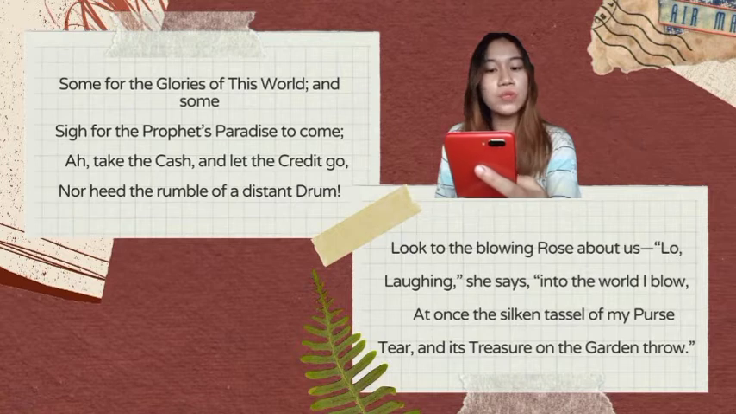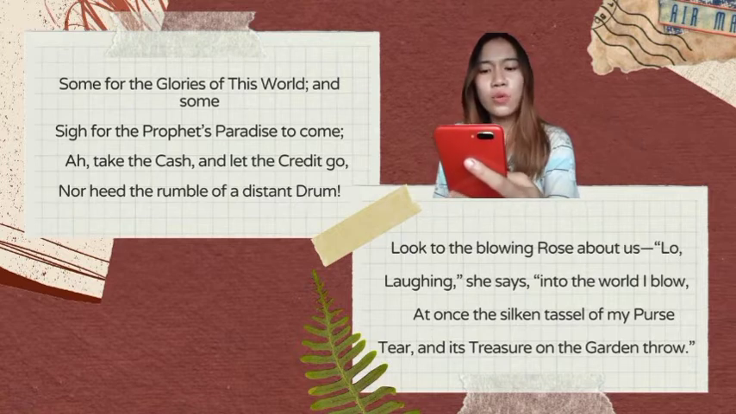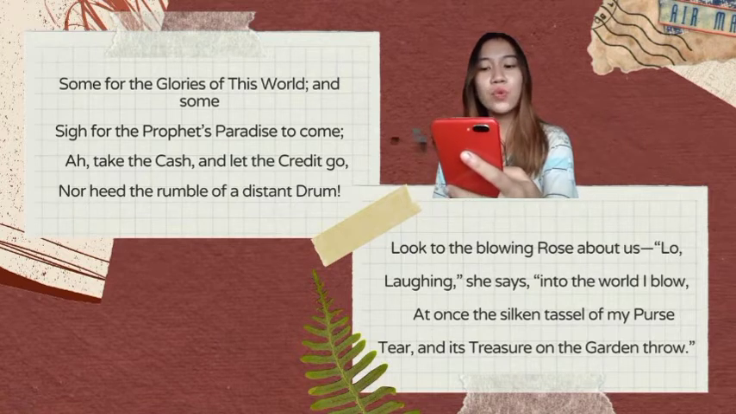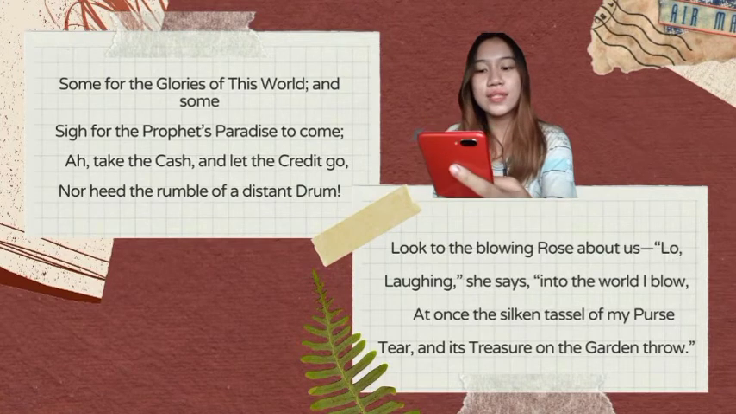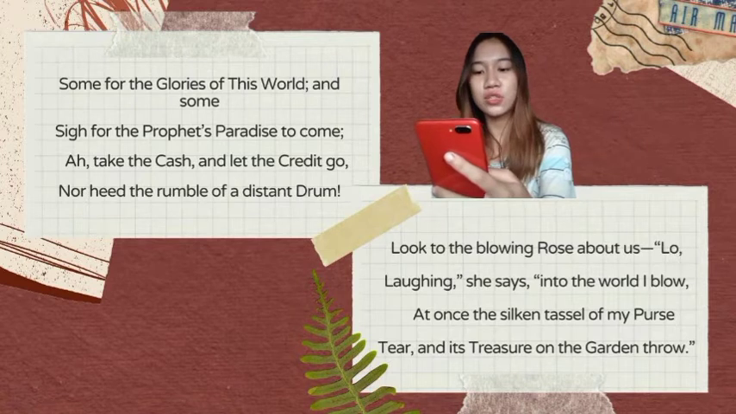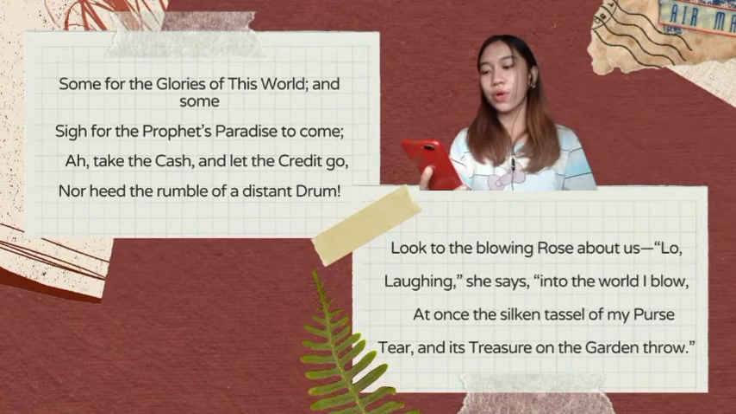Look to the blooming rose about us. Low laughing, she says, into the world I blow, at once the silken tassel of my purse untie, and its treasure on the garden throw. And the next one is the quatrain 13.